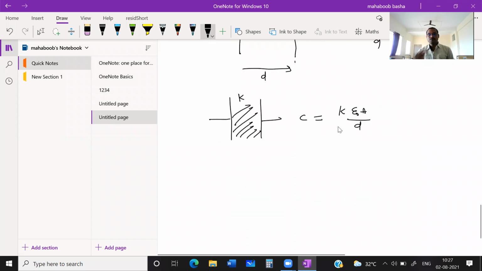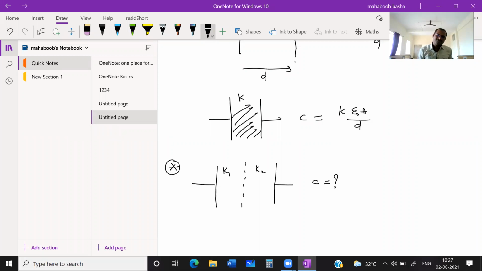Okay? Now students, how will they ask? See, it is an important point now. Sometimes they will keep two different dielectric constants. Let us suppose these are the areas of the plates, and into this a dielectric material having different dielectric constants, K1 here and K2 here, is inserted like this. Then what happens to its capacity? A very important question for your NEET and JEE students.